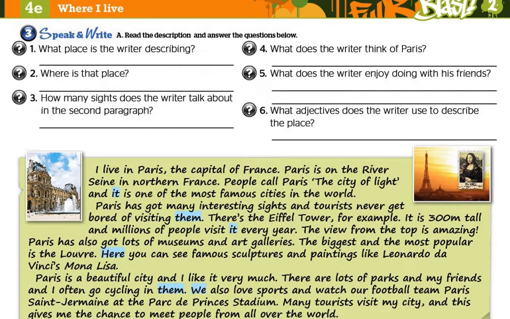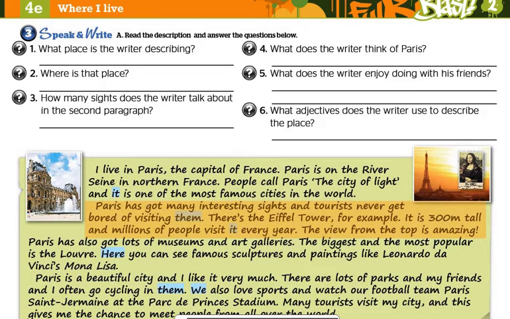Here we go. 3. Speak and write. A. Read the description and answer the questions below. I live in Paris, the capital of France. Paris is on the river Seine in northern France. People call Paris the City of Light, and it is one of the most famous cities in the world. Paris has got many interesting sights, and tourists never get bored of visiting them. There's the Eiffel Tower, for example. It is 300 meters tall, and millions of people visit it every year.